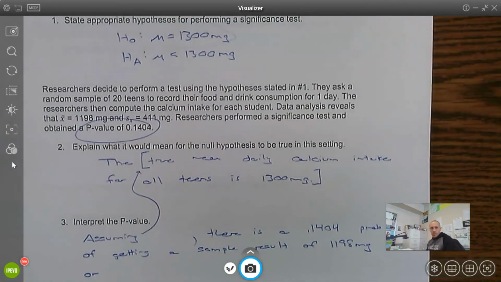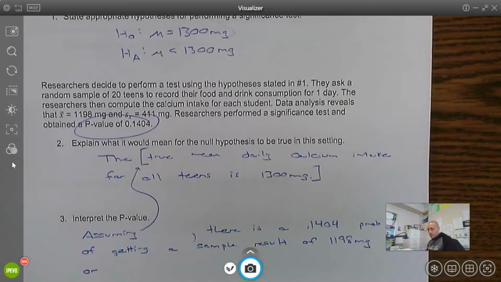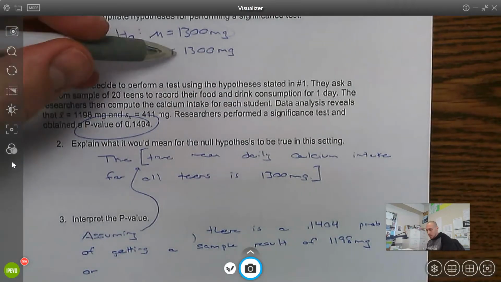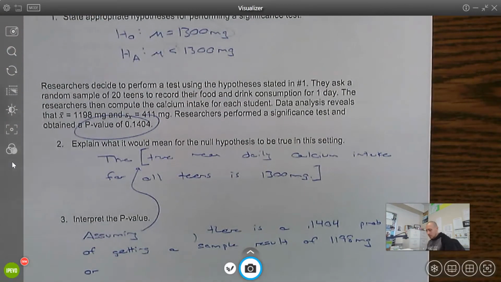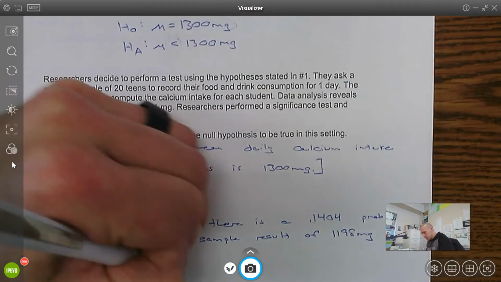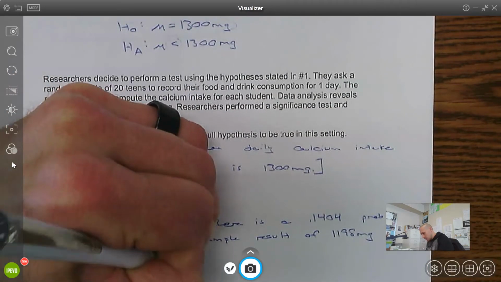Or now, how do I decide if it's greater than, less than, just more extreme? I look at the alternative. It's less than. So this would be or less, purely by chance.